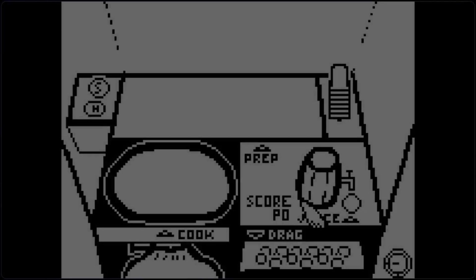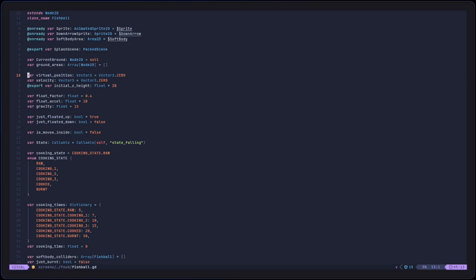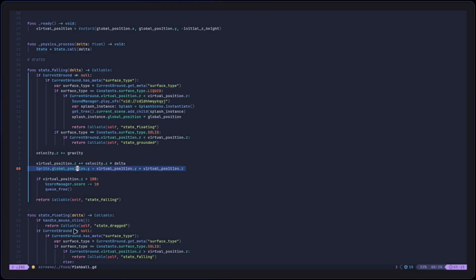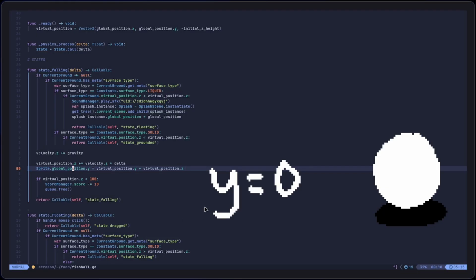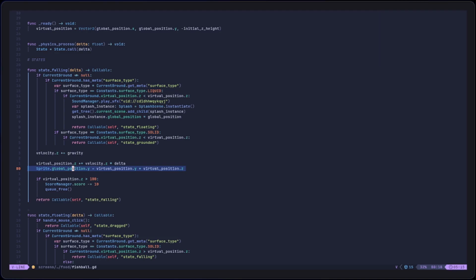The first thing that I wanted to implement was this bouncy effect. I did that by creating this virtual position variable which stores an extra dimension for the z-axis. I add that z value from the virtual position into the sprite's y position. Instead of modifying the y value directly of the global position, I modified that z value from the virtual position